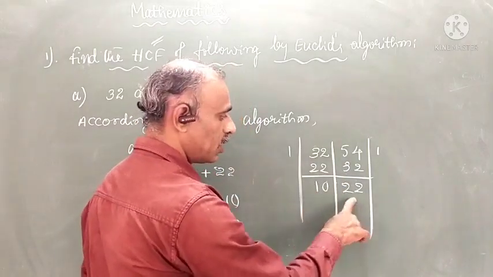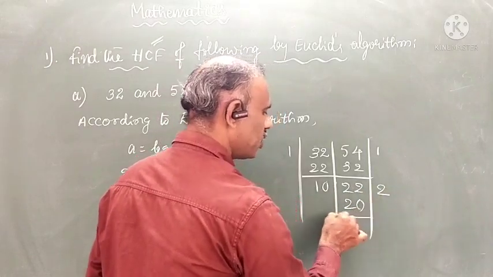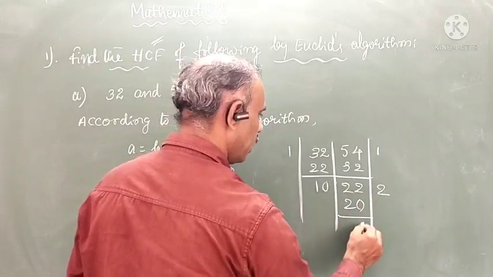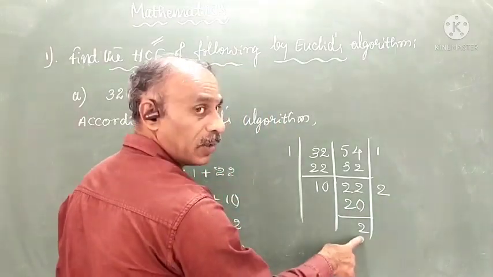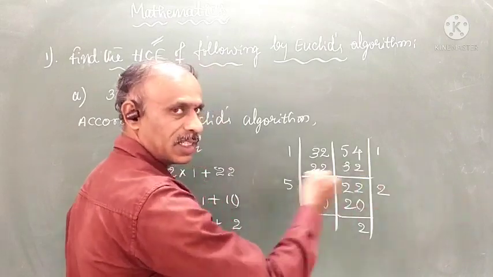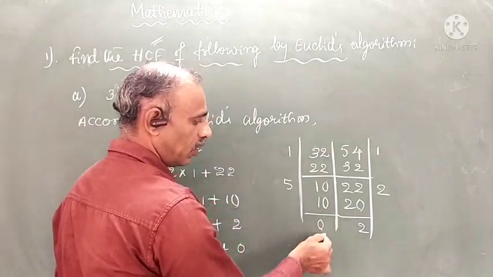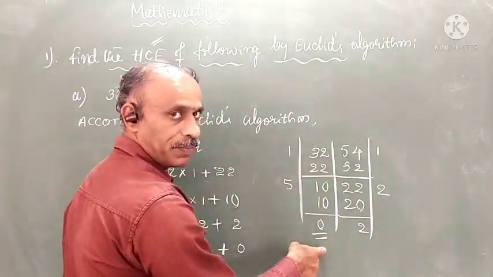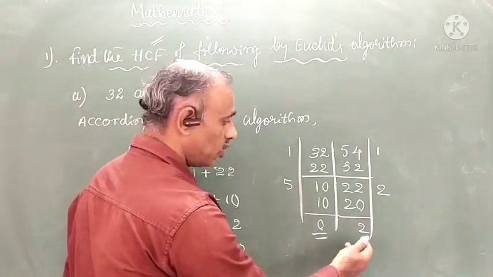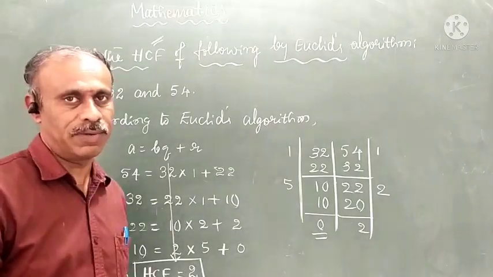Once again this is smaller. 10 2s are 20, so from which side you are going to divide, that side you have to write the quotient. 10 2s are 20, remaining is 2. Now 10 divided by 2, 2 5s are 10. Just like that, this side, that side, you have to do it. Got 0. See, when you get 0 in one column, the other side definitely gives you the value 2. So that is the HCF. Like this we need to find the HCF of numbers.